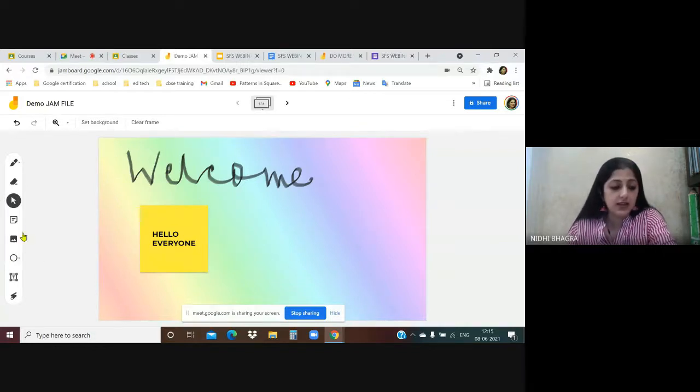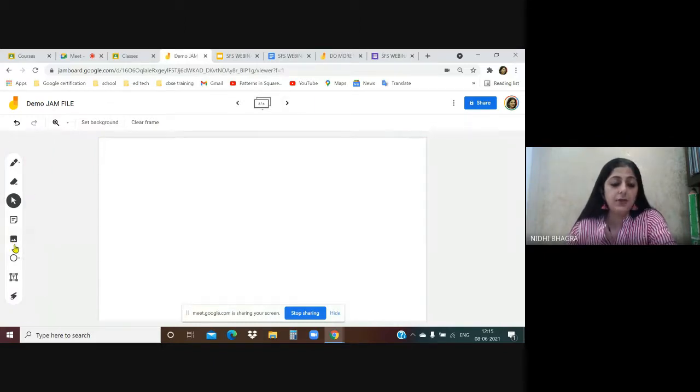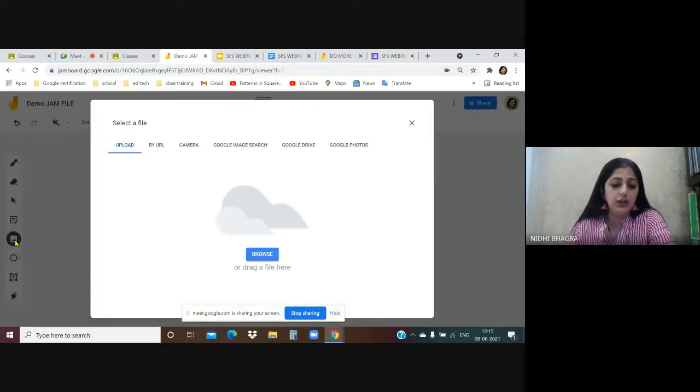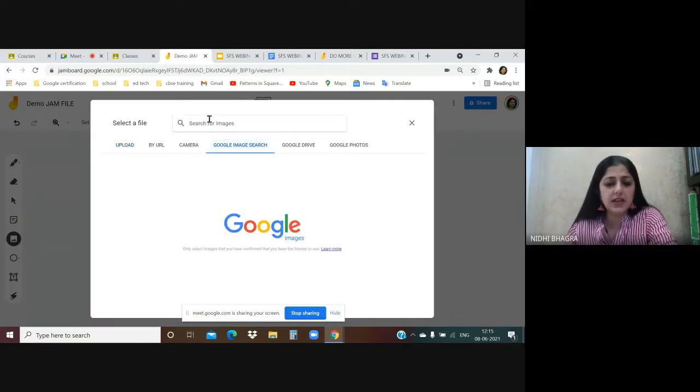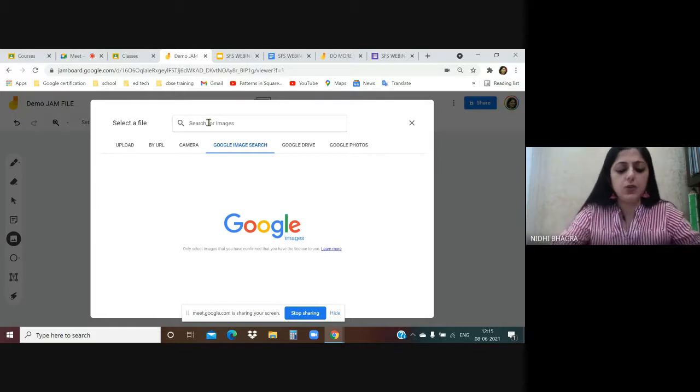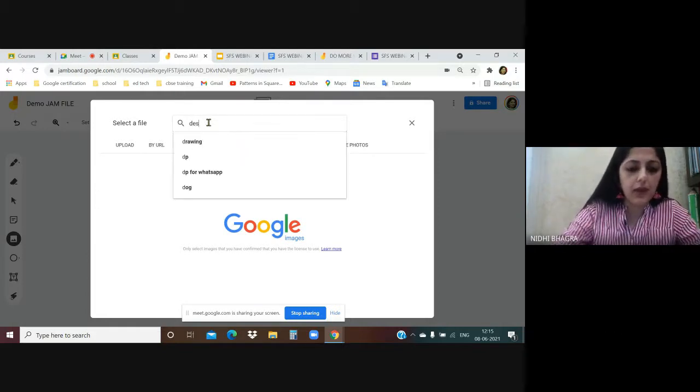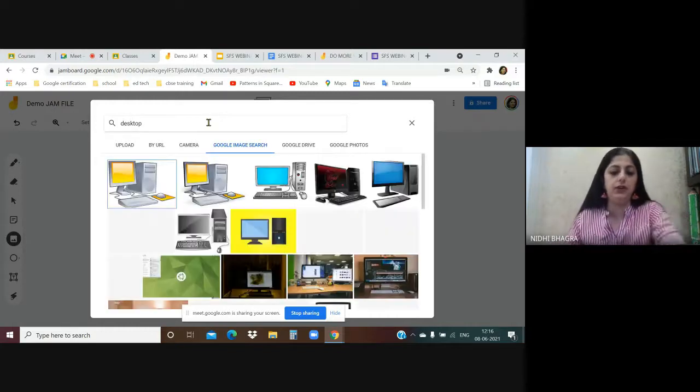Next is add image. Now with this tool, you can add any image on the frame. I'm giving you an example. Let's say you are teaching young students about the computer. So you want to upload an image of a desktop.